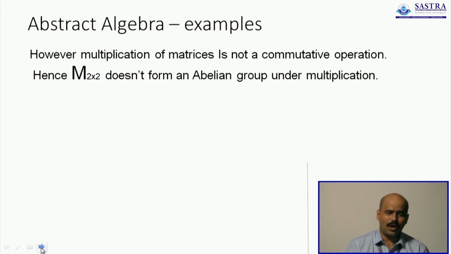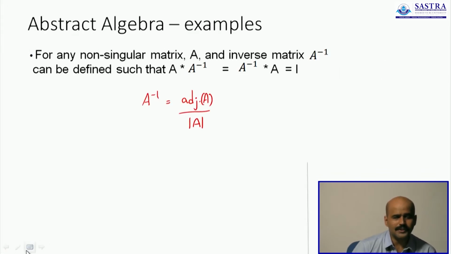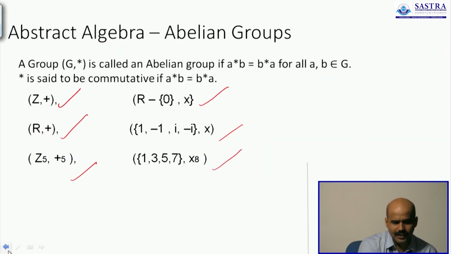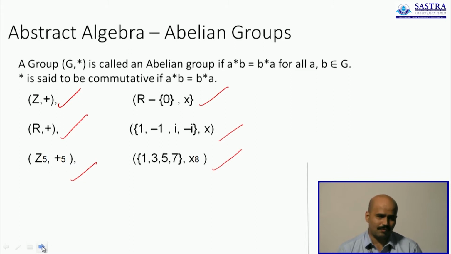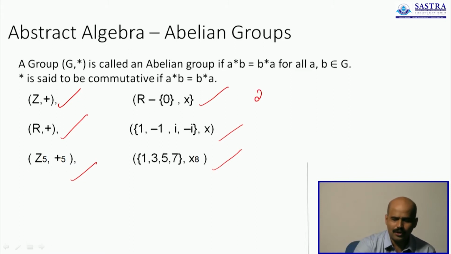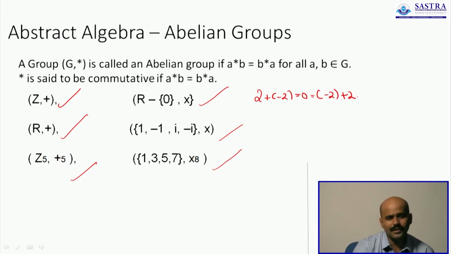Now, the first time you have a group that is non-abelian, because the abelian nature demands that A star B and B star A are same for any two elements A and B. Now, going back to the definition, you will see that this kind of a condition is true when one of the elements is the identity or one of the elements is an inverse, because when you add 2 and minus 2 you will get 0 in whatever order you add them, but that is because 2 and minus 2 are inverses of each other, and 2 with 0 will give you 2 even when you do it the other way. So, you will get back 2.